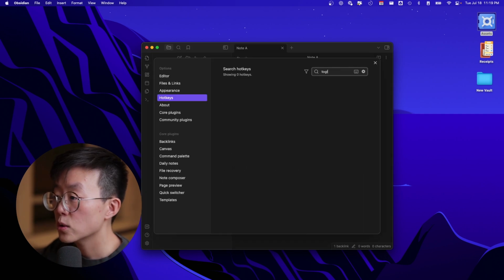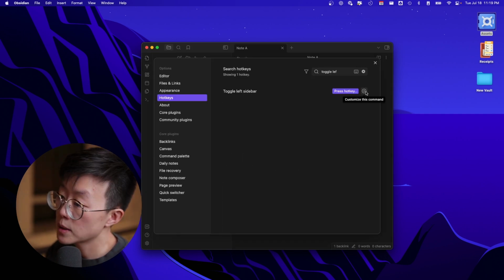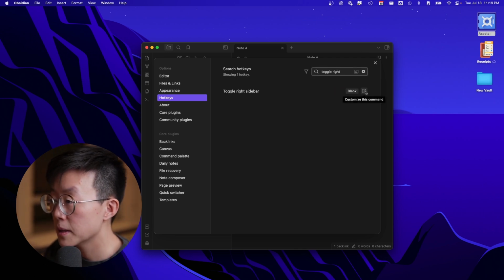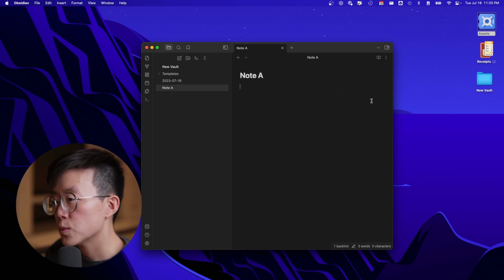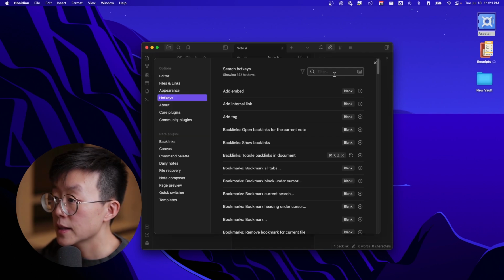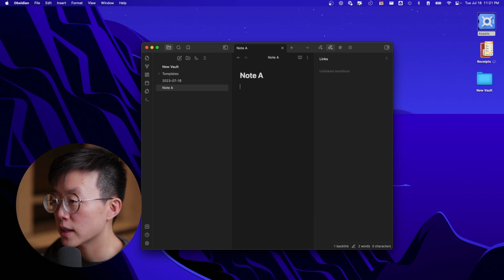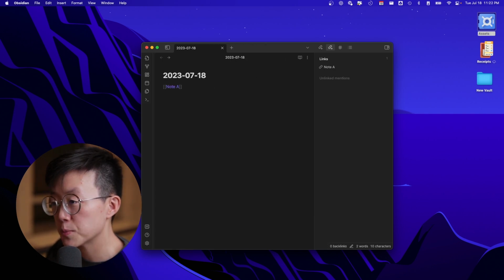Next is toggle left and right pane. You can program whatever you want. For me, I will do Option left. Similar thing with the right pane, I'll do Option right. Because we have programmed the shortcut, I can use the shortcut to quickly open left and right pane. The last one is setting up templates. So as always, you can program whatever you want. I'll do Option T. Because we have programmed the shortcuts, now you officially become the Obsidian Ninja.